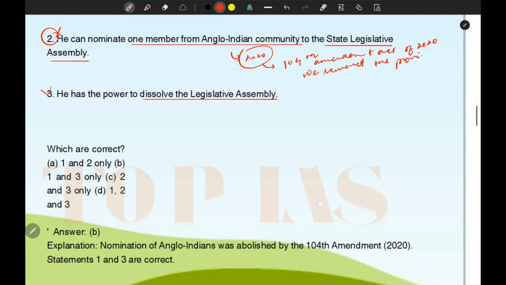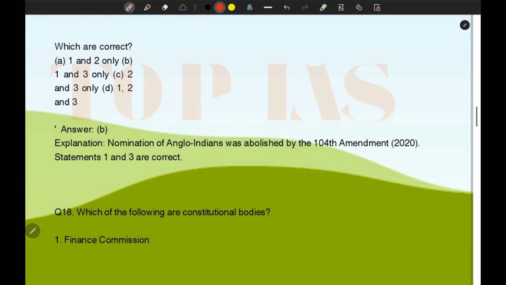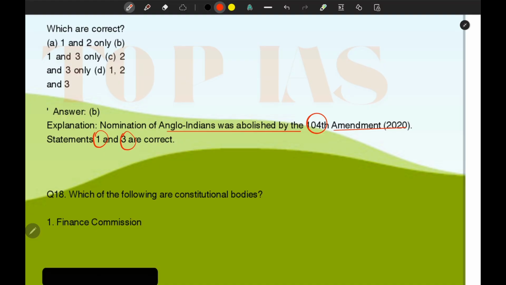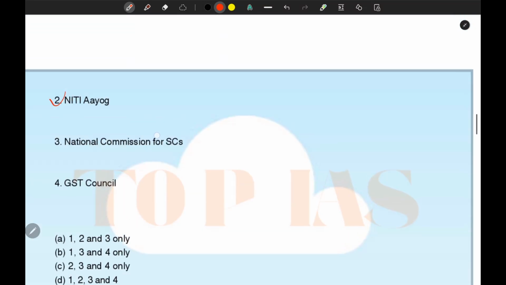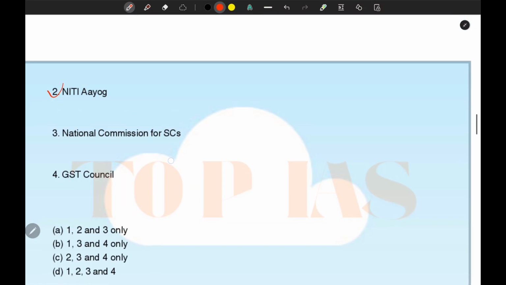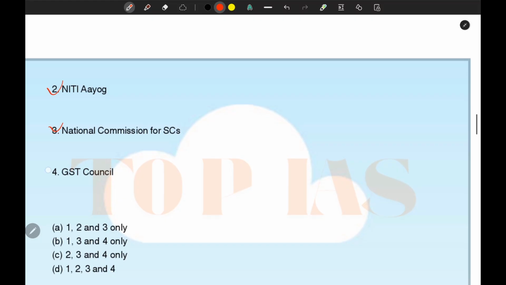Let's go to another question. Here the explanation is also given. Nomination of Anglo-Indians was abolished by the 104th Amendment Act 2020 and statements 1 and 3 are correct. Okay, so which of the following are constitutional bodies? Finance Commission, Niti Aayog, National Commission for SCs, and GST Council.